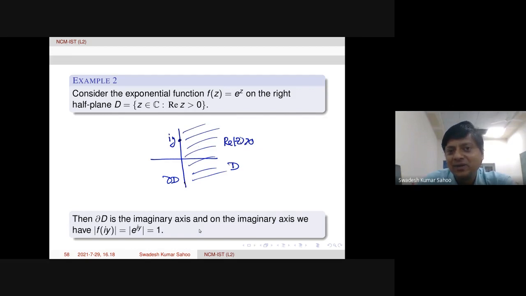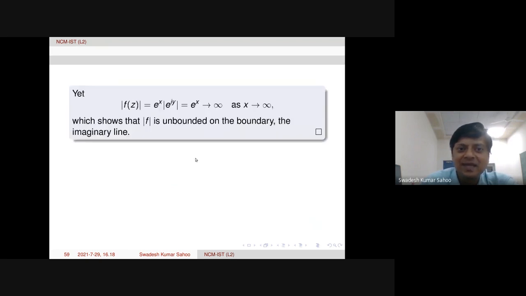But if we look at the function as a whole, it is diverging. So on the boundary we are not getting the maximum, because on the boundary the modulus is 1, but as a whole the function's modulus is diverging: e to the power iy has modulus 1, and e to the power x diverges to infinity as x tends to infinity.